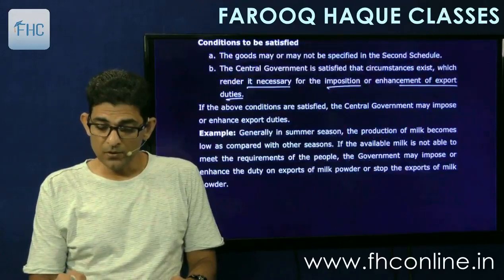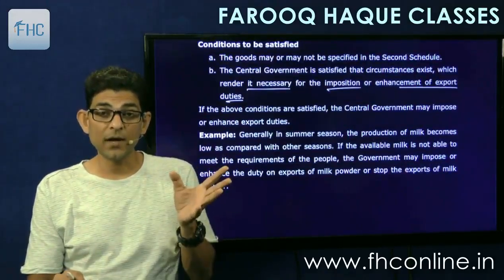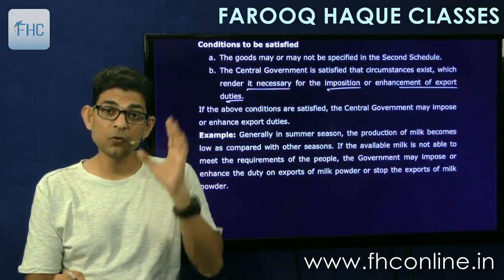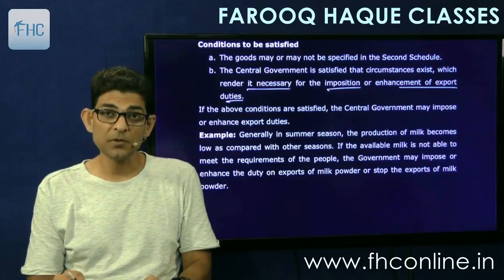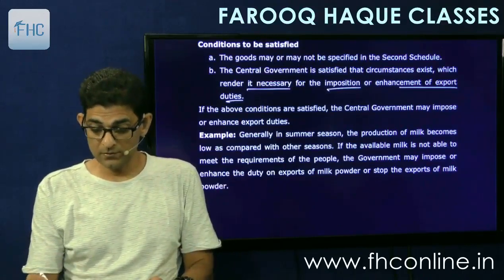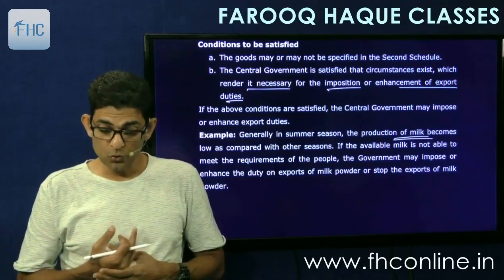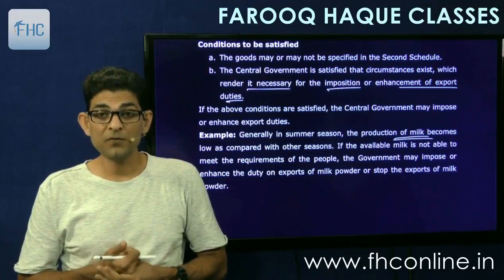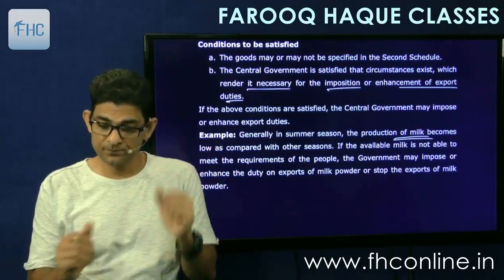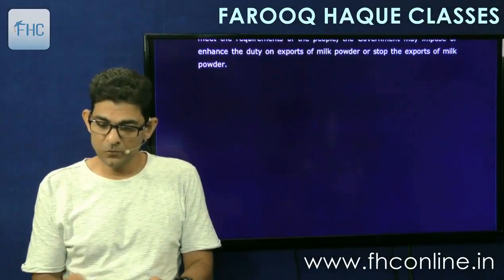Like for example, that some goods are being exported in a very heavy quantity and it may create a shortfall of those goods in India. Then government will charge this exorbitant duties. Like an example is given here about milk. That in summer season production of milk becomes low, and therefore to prevent shortfall in India we will stop its exports. Simple points.